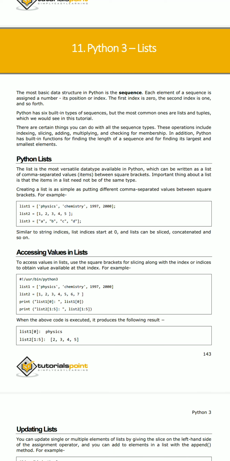So what is meant by a list? Python lists are the most versatile data type available in Python. A list can be written as values separated by commas between square brackets. So this is a simple example.